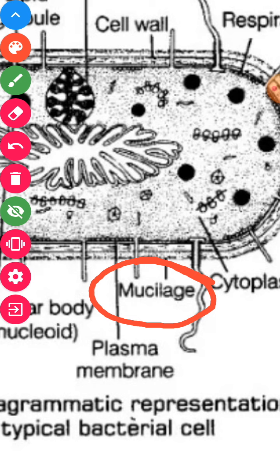The mucilage layer provides protection to the bacteria and this will form the capsule. This is the outermost layer.